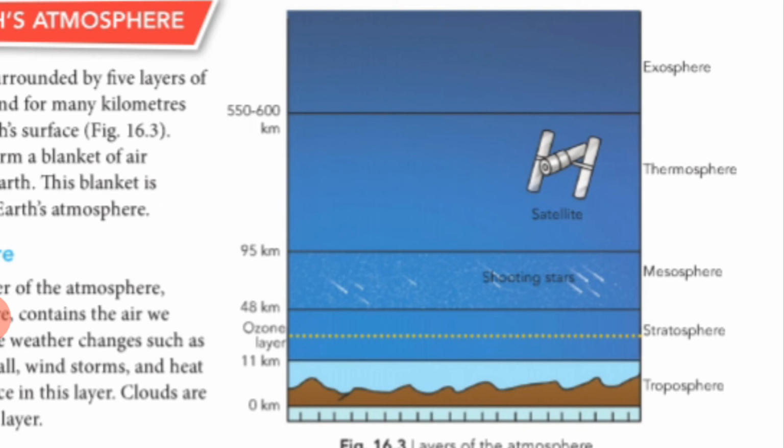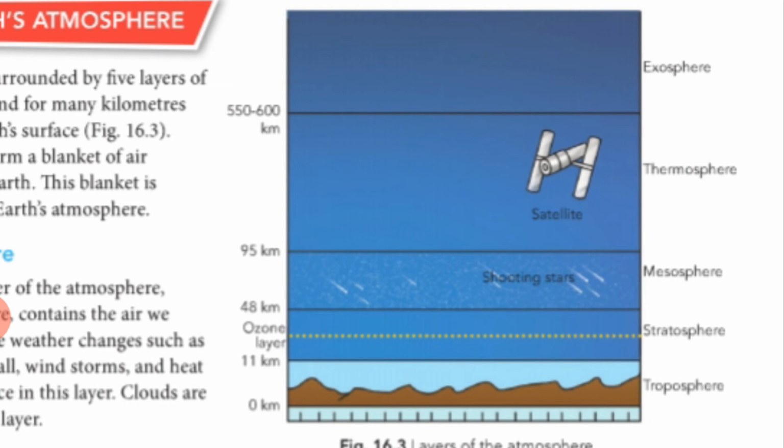Then the next layer is the thermosphere, which lies between 95 km and 550 to 600 km above the mesosphere. This is a very hot layer. The temperature of this layer is nearly 2000 degrees Celsius, and most of the artificial satellites are found here, right?